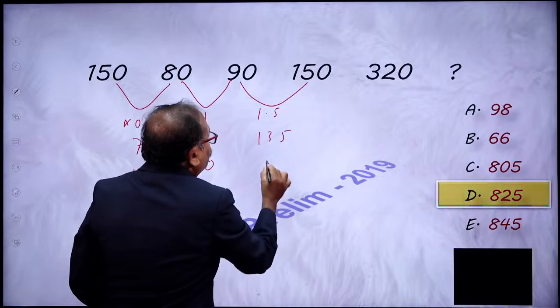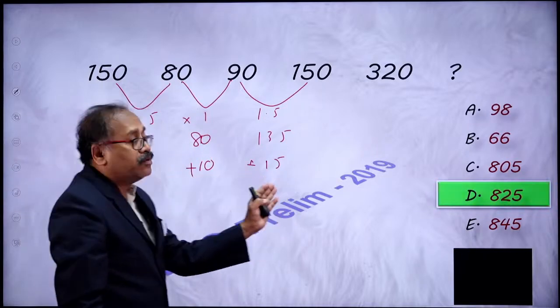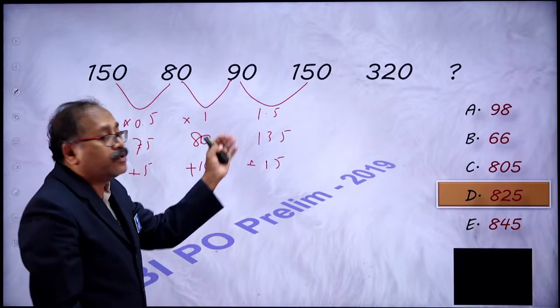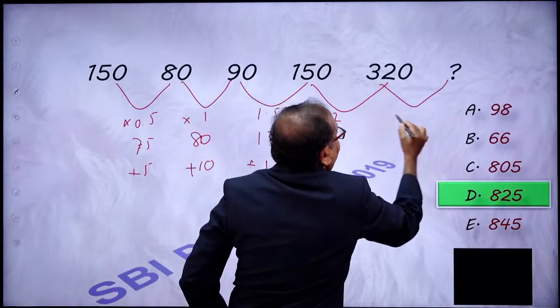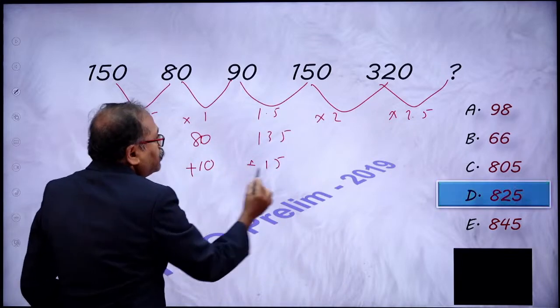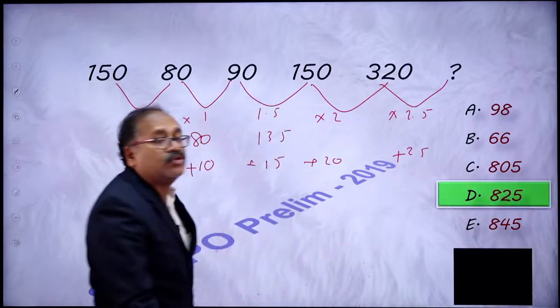So in 135, if I am adding 15, look at the addition, 5, 10, 15. Look at the multiplication, 0.1, 0.5, 1, 1.5. So the next one will be 2, and the next one will be 2.5 here, and here the addition will be 5, 10, 15, here it is 20, and here it is 25. That should be my answer.